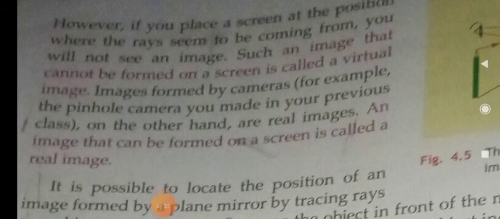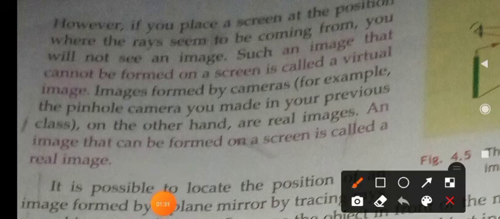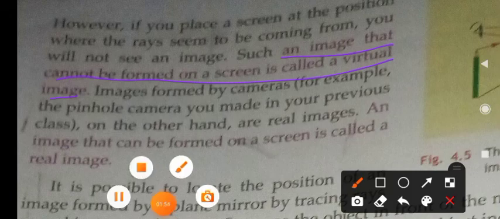Images that cannot be formed on a screen are called virtual images. You cannot form the image of some objects on the screen, but it appears to your eyes. Such images are called virtual. Do you understand what is a virtual image, children? So images which are not formed on the screen are called virtual images.